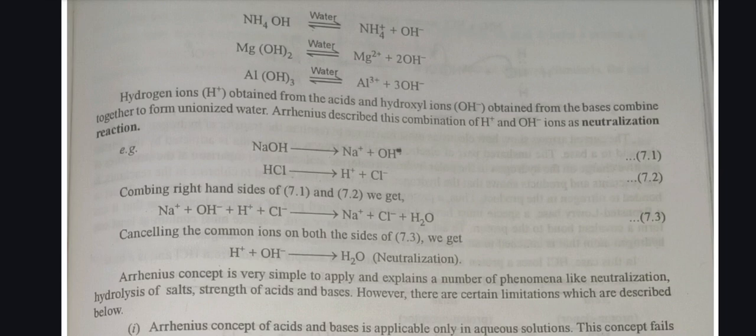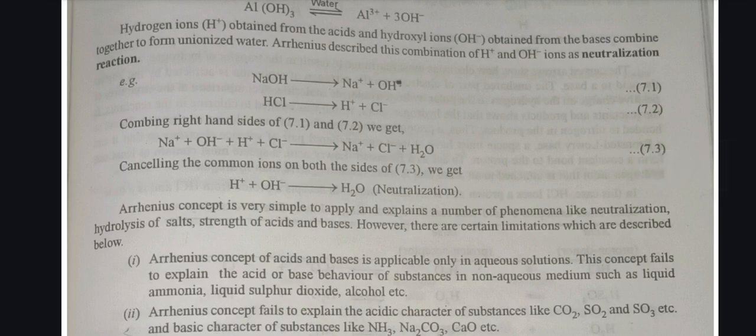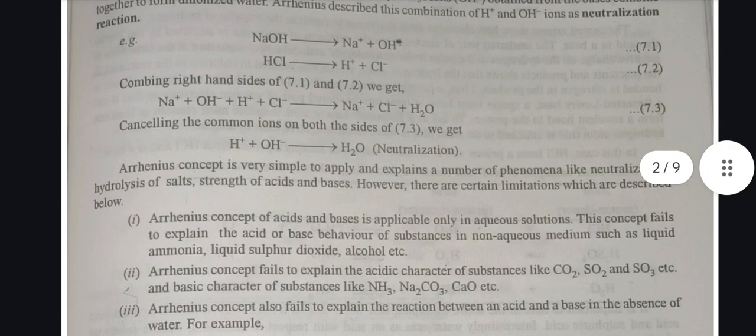For example, NaOH gives Na+ plus OH- and HCl gives H+ plus Cl-. Calling the reaction of NaOH 7.1 and the other 7.2, combining the right hand sides of 7.1 and 7.2 we get Na+ plus OH- plus H+ plus Cl- gives Na+ Cl- plus H2O. Cancelling the common ions on both sides of 7.3 we get H+ plus OH- equals H2O, neutralization. Arrhenius concept is very simple to apply and explains a number of phenomena like neutralization, hydrolysis of salt,